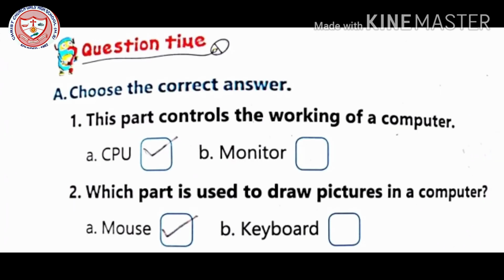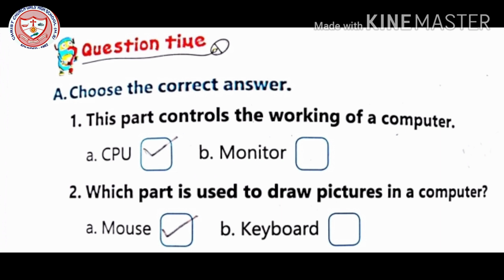Now see the question time. Over here there are 2. Choose the correct answer. This part controls the work of a computer. So which part controls the work of a computer? CPU or monitor? Yes, CPU.